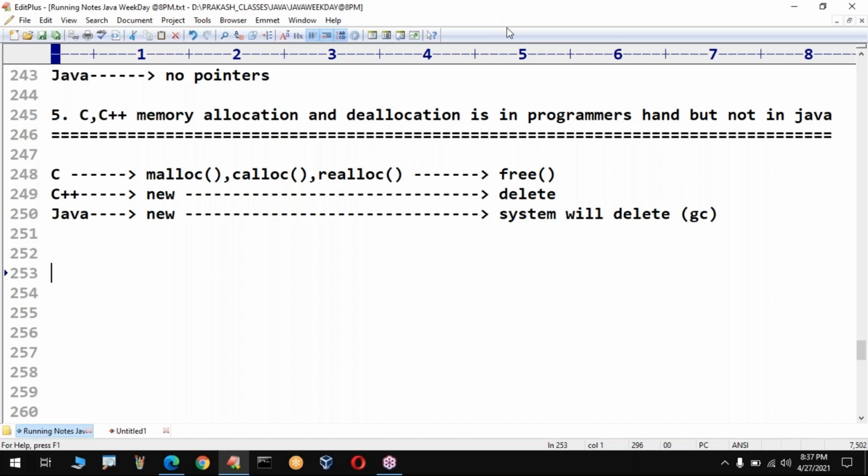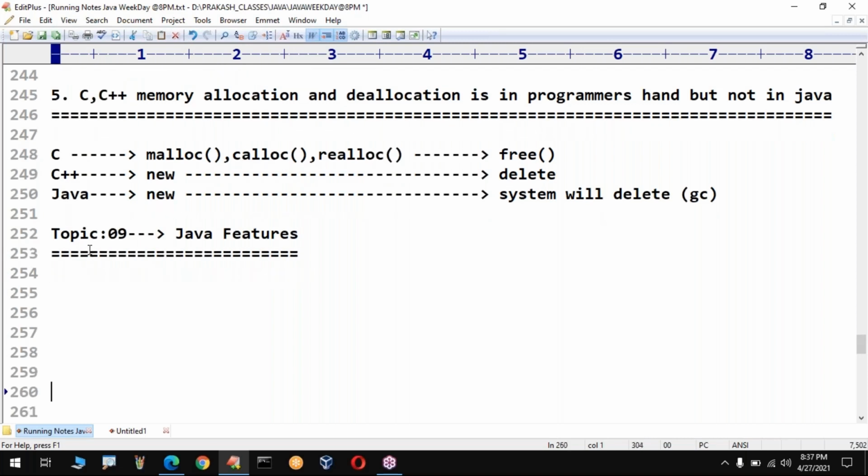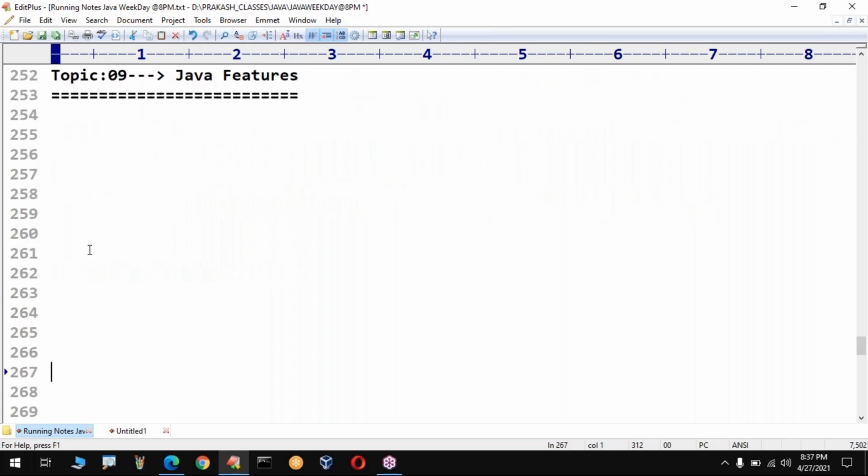Okay, so this is the eighth topic which we have. Then let me go with the ninth topic. Just observe very clearly, sir. Java features. What are all the important features of Java? As of now, I will provide documentation for all these things. I will list out all the features which we have.